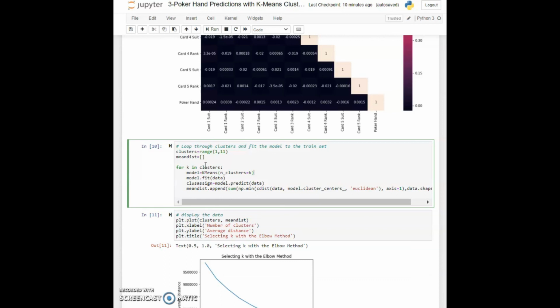First I'm creating a model using the KMeans class, which I imported from sklearn cluster, and for the parameter I have k number of clusters. Here you can see I have n_clusters equal to k, and k takes the values from 1 to 11. I'm fitting the whole dataset into our model and then doing the prediction.